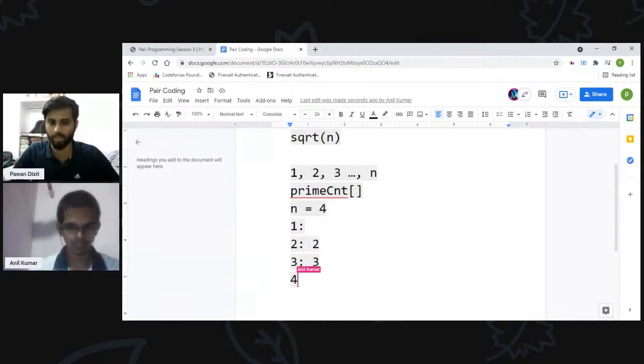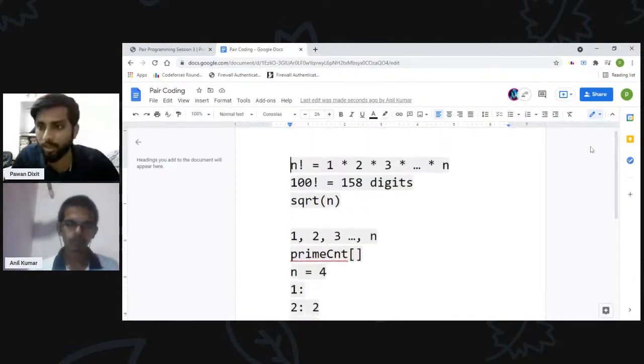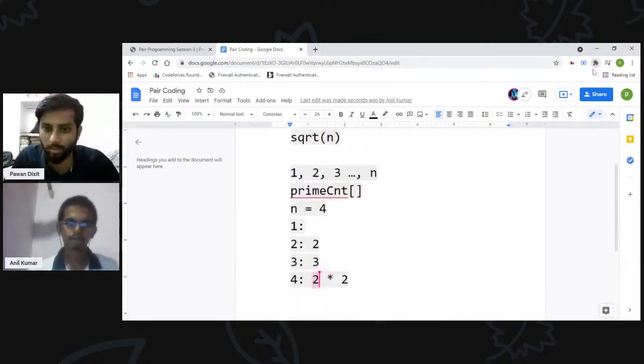4 का prime factor is 4 itself. No, I mean 2 into 2, 4 is 2 into 2. So what we can do is we will increment, like we'll store the count of each factor in our prime count array, count of each prime factor.